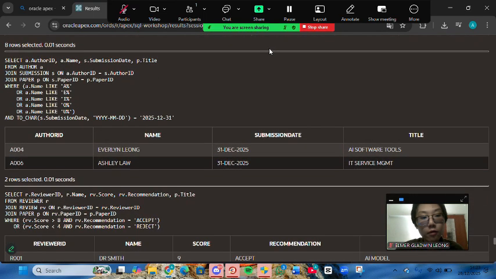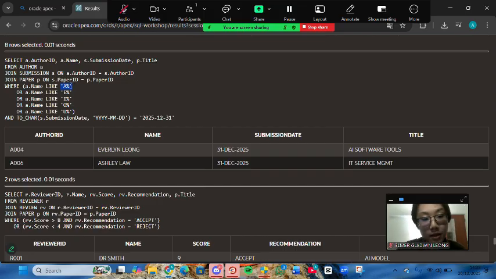Okay, for the next one, we want to use string matching and date matching here. So here, I want to display which author submit their paper on the deadline, which is 31 December. And the author name shall start with the letter A here. So we use where and like function here, as well as the wildcard here, A%. This means we want to take the author that starts with the letter A.